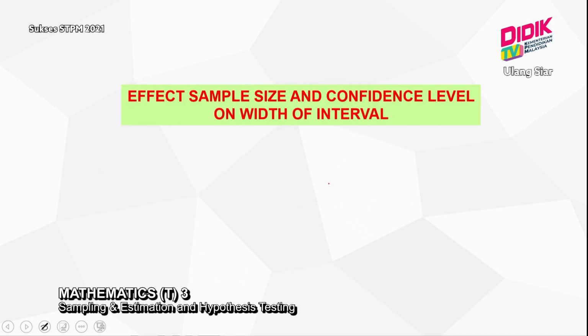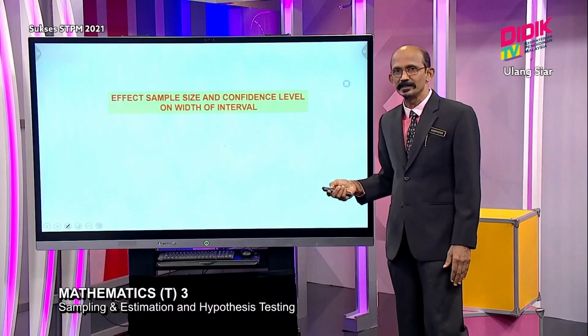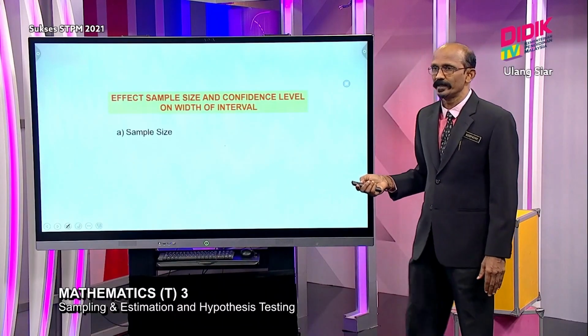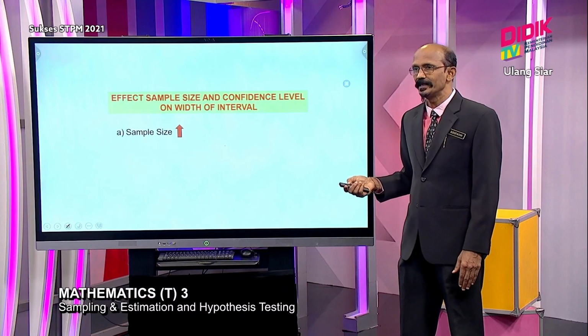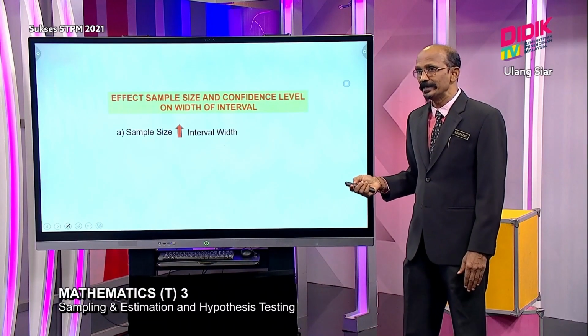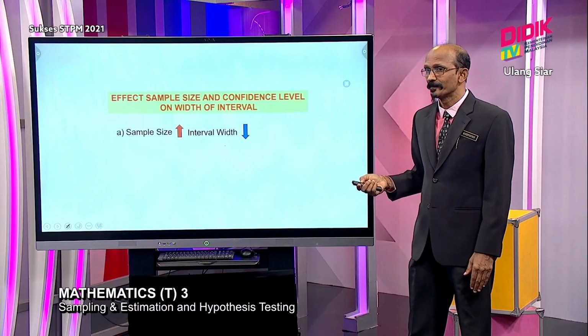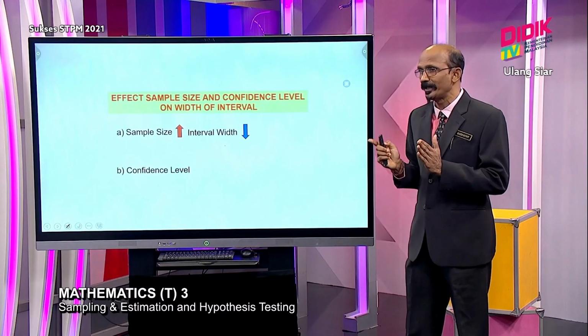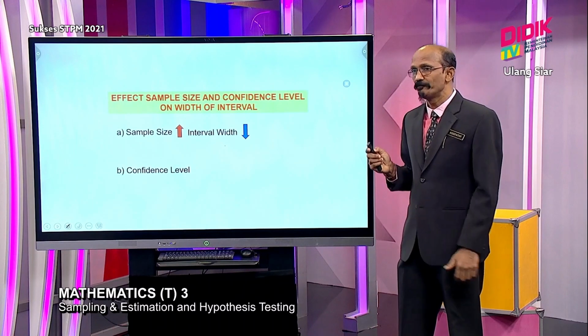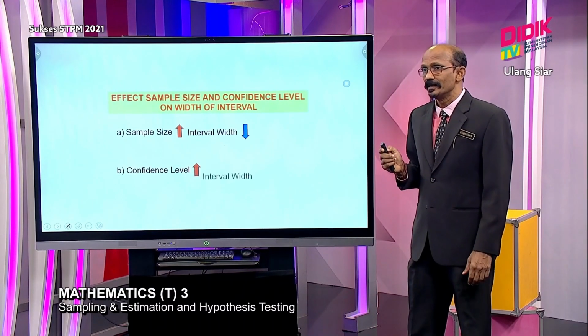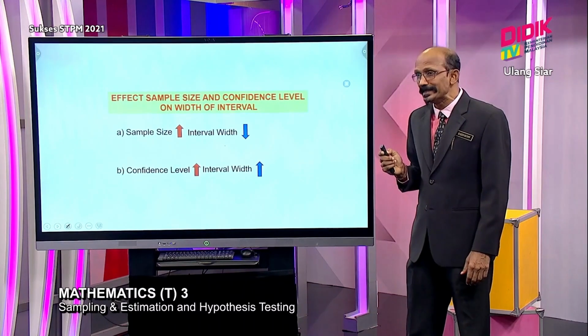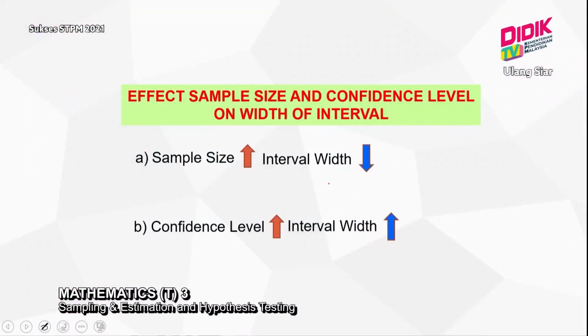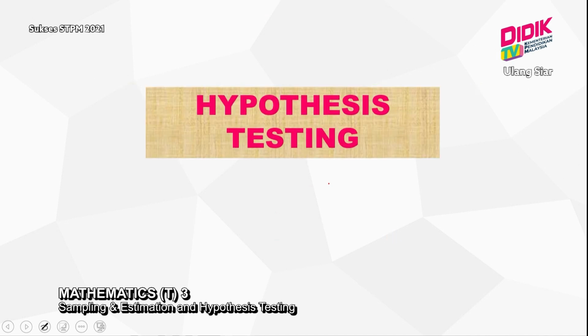So, the effect of sample size and confidence level on the width of the interval. You should know that when sample size increases, the width of the interval will decrease. We want to make the interval much narrower. When confidence level increases, the interval width also will increase. So narrower is much better.